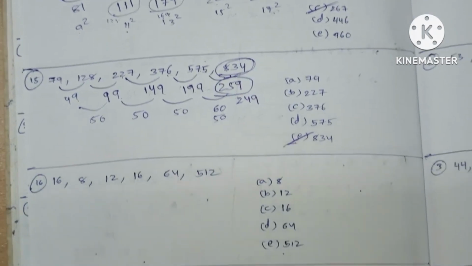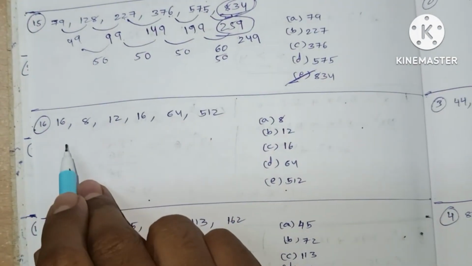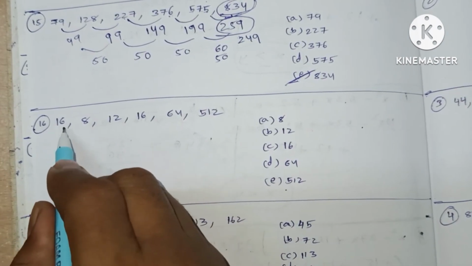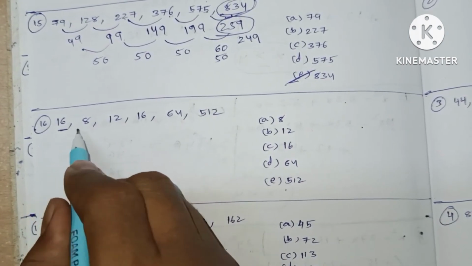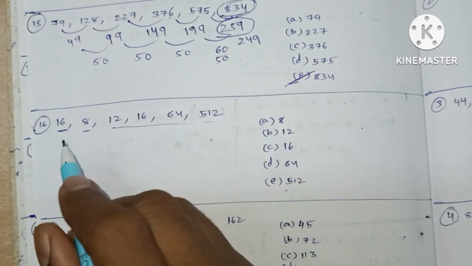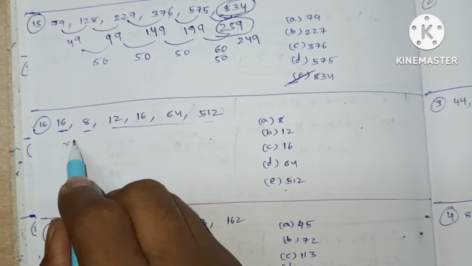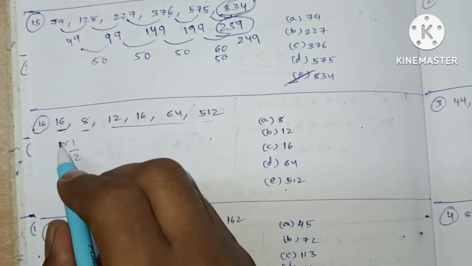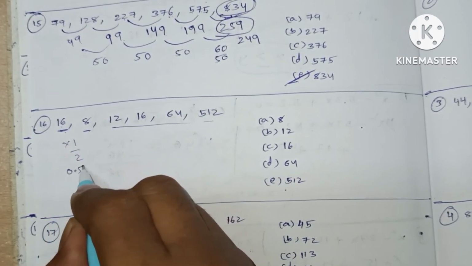Now moving on to question number 3. In the third question, if we see a bigger number and a smaller number and increasing numbers, then it must be half of this time. Half of 16 will be 8, as it is true. So it will be into 0.5.